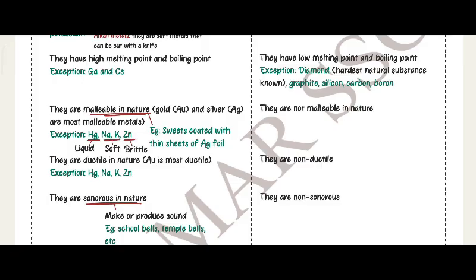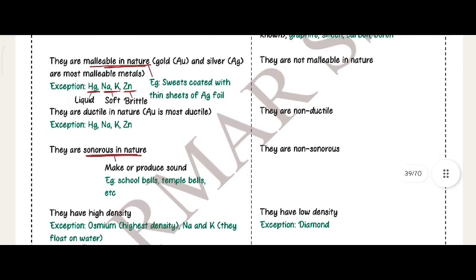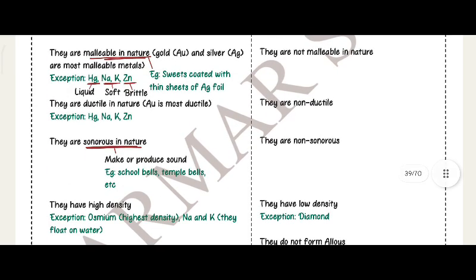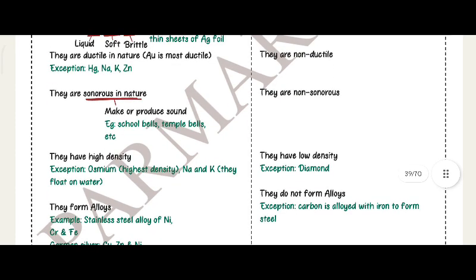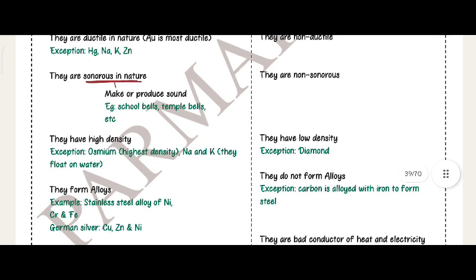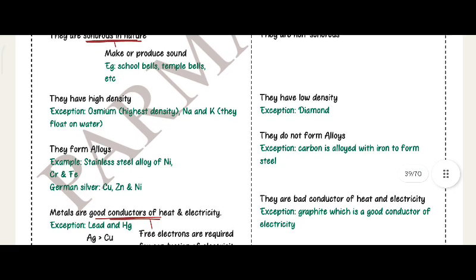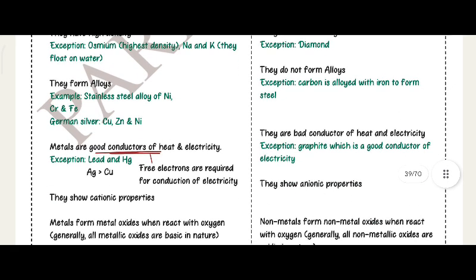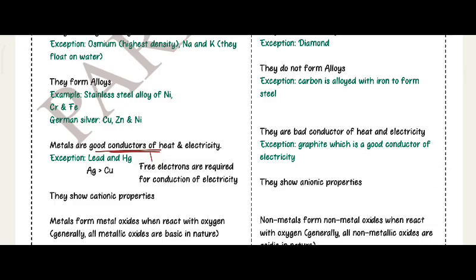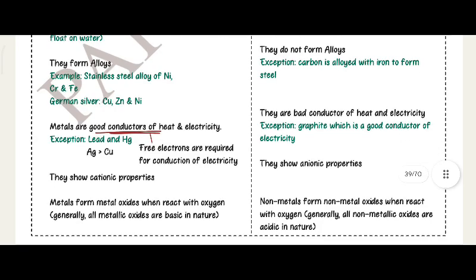Graphite, silicon, carbon, boron: they are not malleable in nature. They are non-ductile. They are non-sonorous. They have low density. Exception: diamond. They do not form alloys. Exception: carbon is alloyed with iron to form steel. They are bad conductors of heat and electricity. Exception: graphite, which is a good conductor of electricity. They show anionic properties.